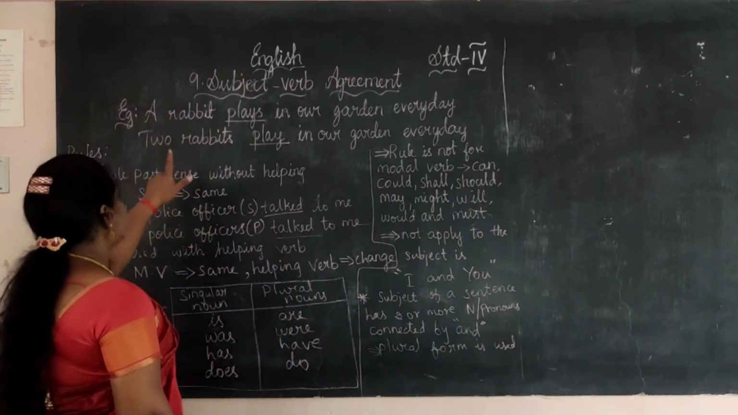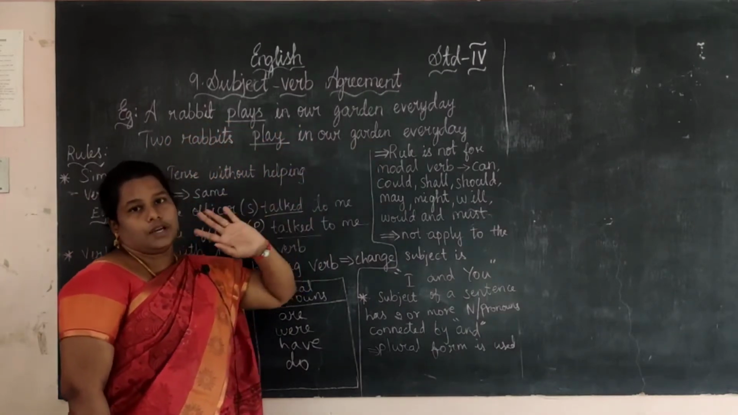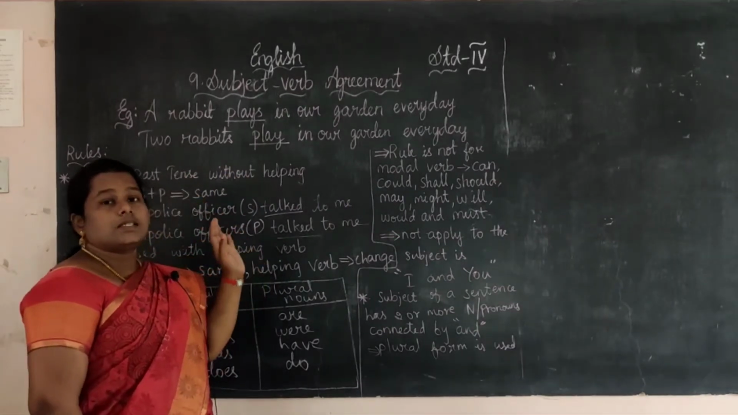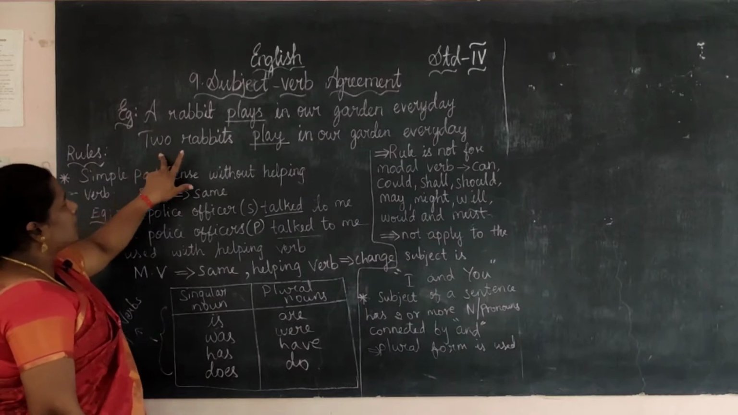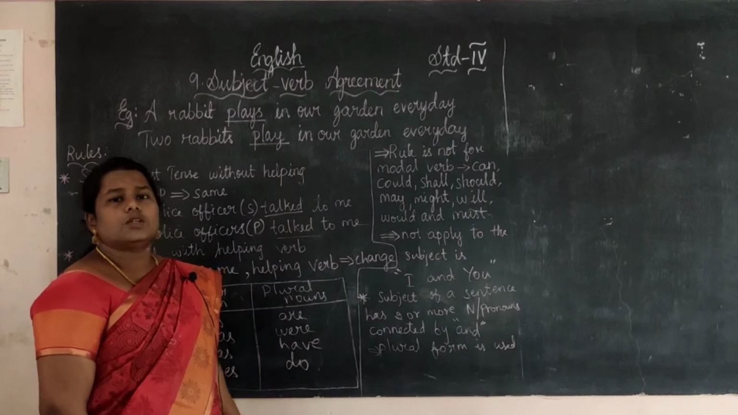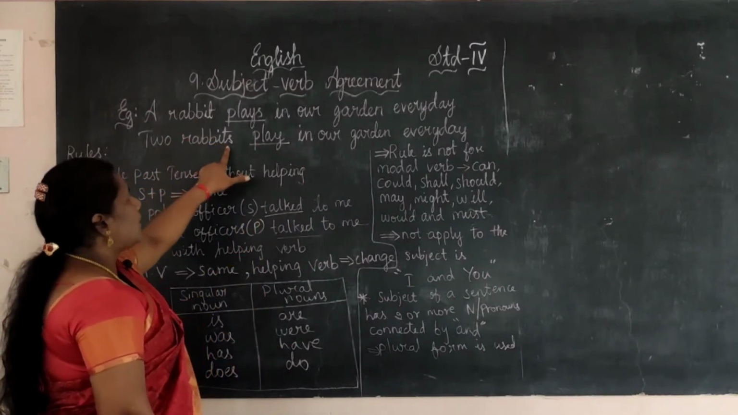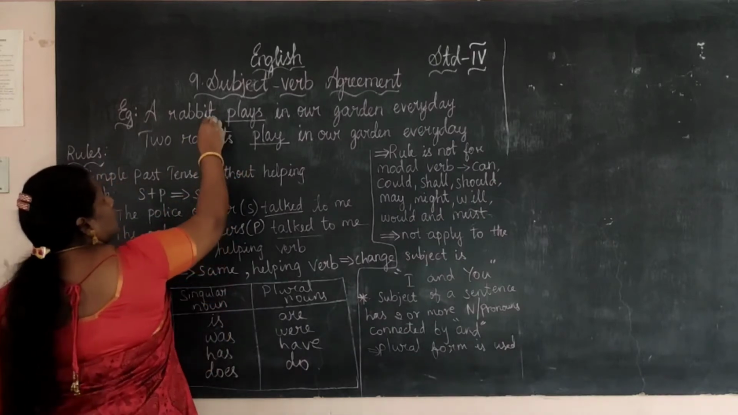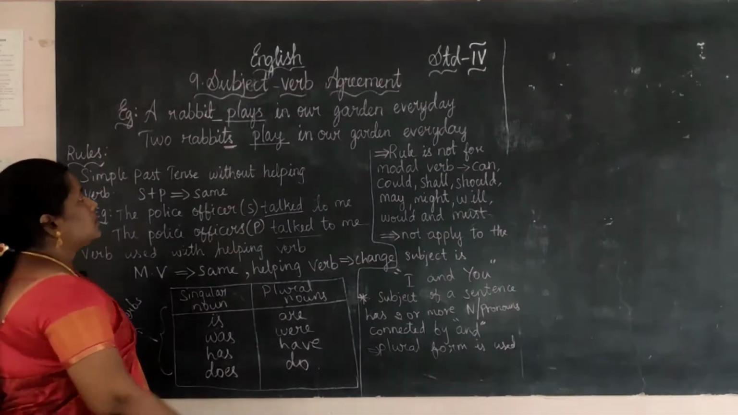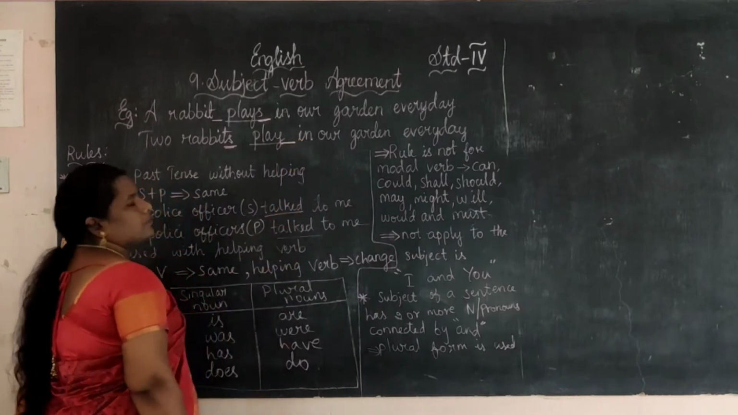Okay, see here one sentence: a rabbit plays in our garden every day. This is subject verb agreement. Now see here: two rabbits play in our garden every day. What is the difference between the two sentences? Just listen. Rabbit, rabbits. See, here no s, here s is added. Here s is there and here no s.